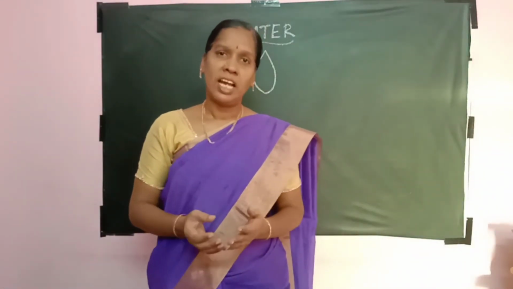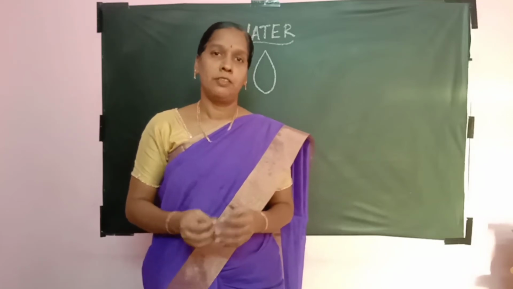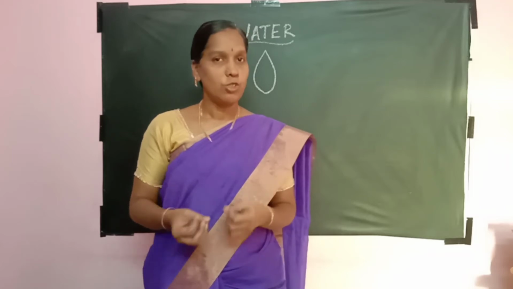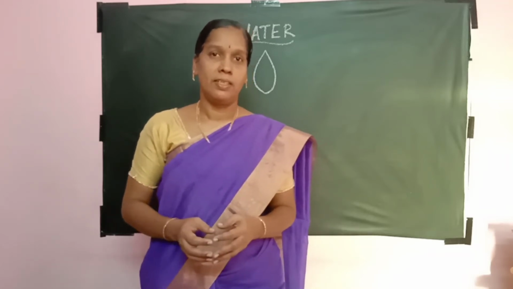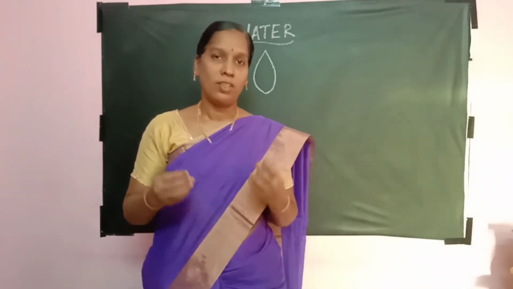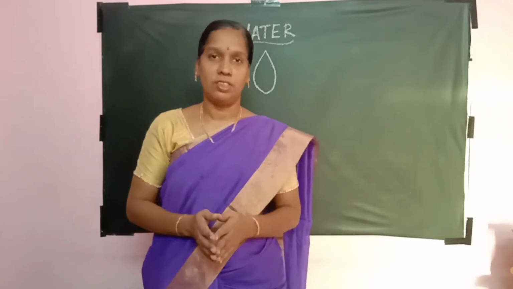The doctor advises us to drink 8 glasses of water per day. It may vary according to age. Children who feel thirsty can drink water at any time. Next we move on to sources of water pollution, and finally how we can control it.